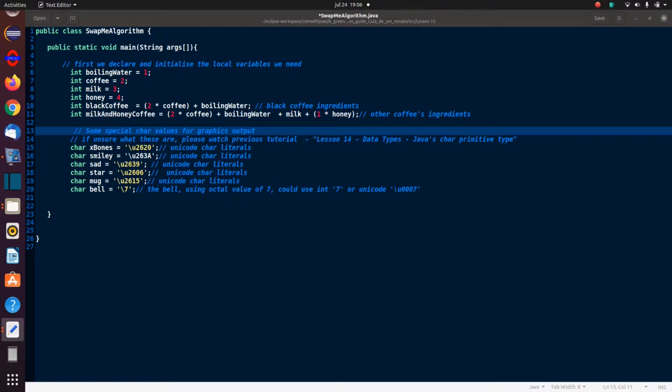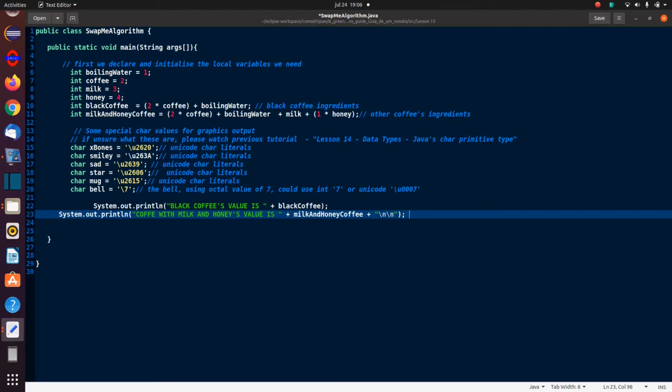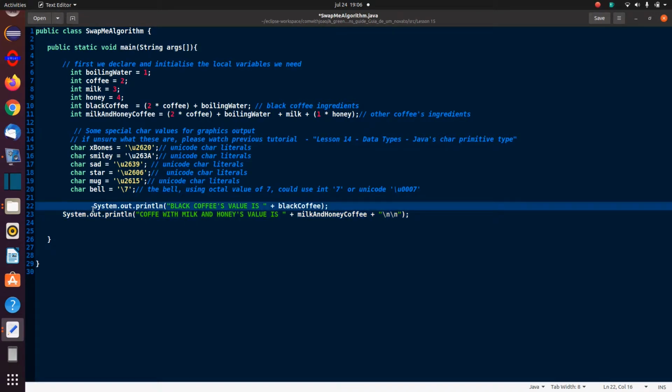And then let's now see, we can print out the value of black coffee and milk and honey. And this, if you recall, is an escape sequence, which means it will print, and then it will print 2 lines after that. So I'm going to save this.